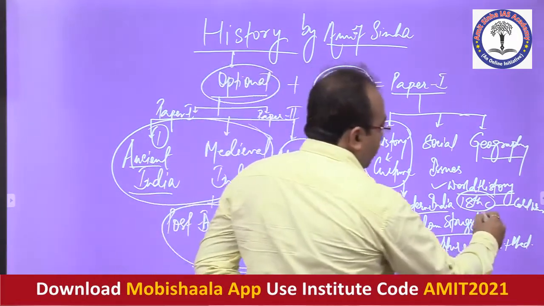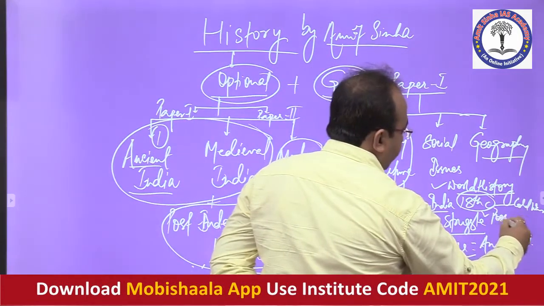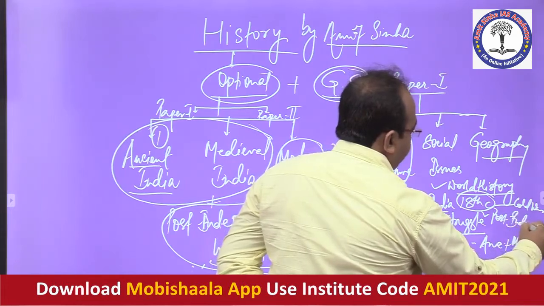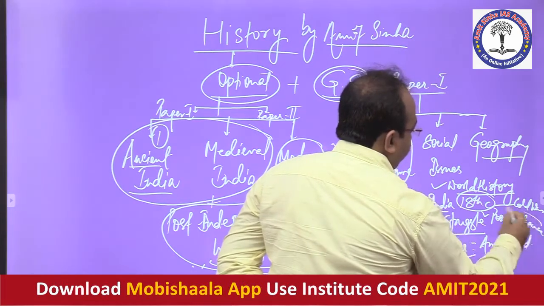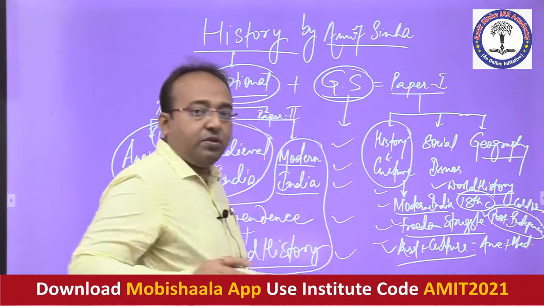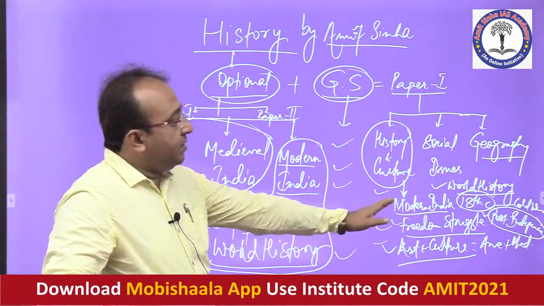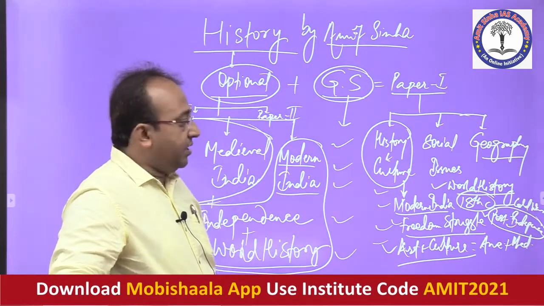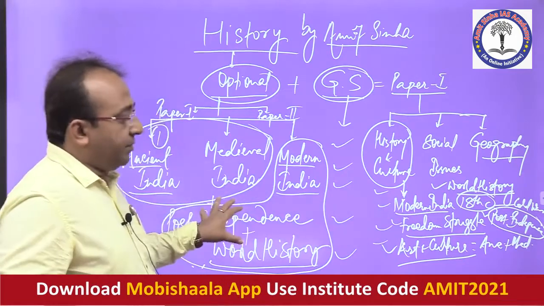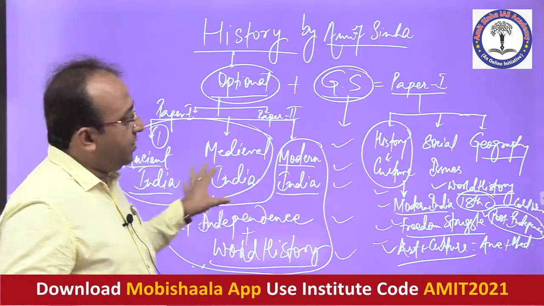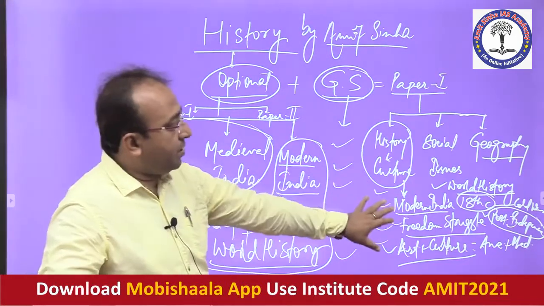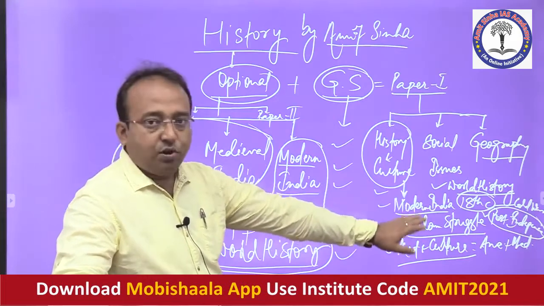Then we also have the syllabus of the post-independence part, that is post-independence consolidation and reorganization of India. That is equally a part of our syllabus in your GS paper 1. So these are things which are common in both the papers. In GS paper 1, these things are to be focused upon.